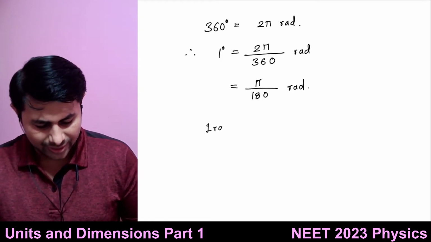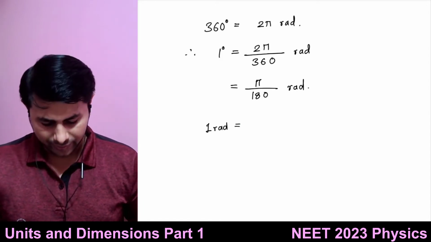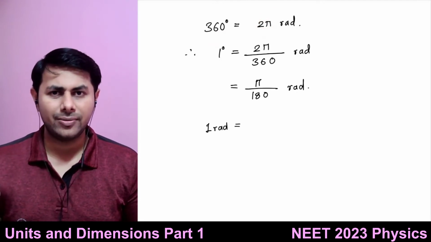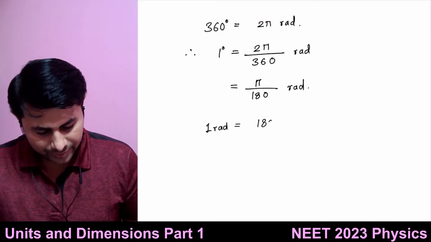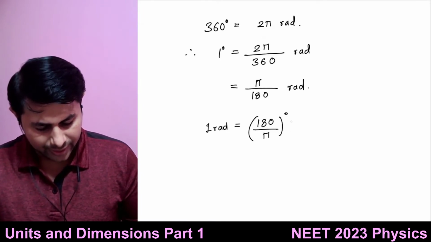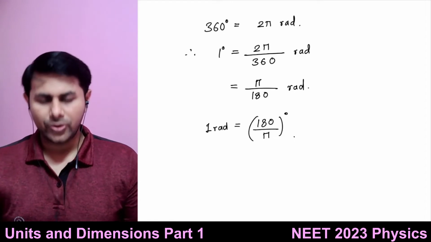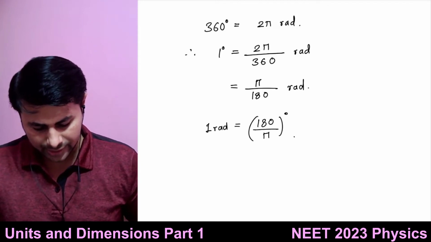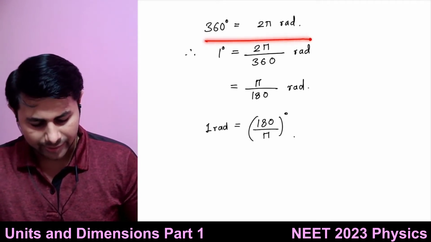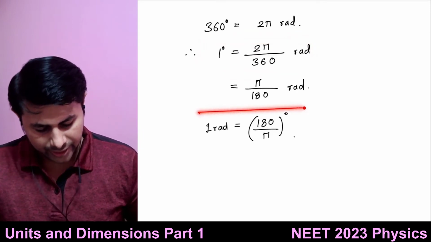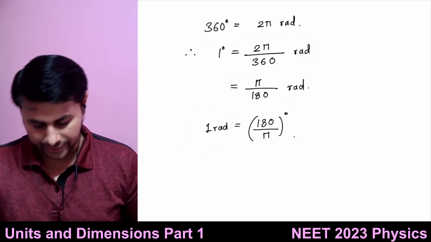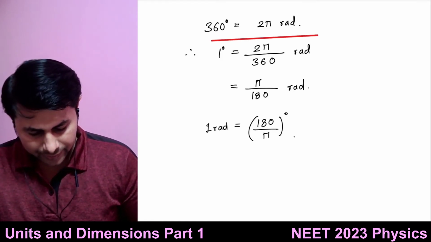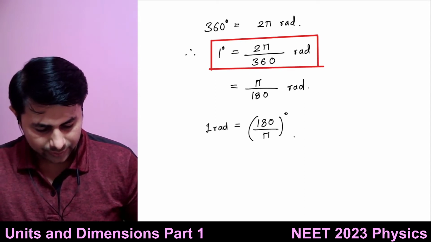Similarly, if I want a radian in terms of degrees, 1 radian is equal to, taking 2 pi to the other side, 360 divided by 2 pi, or 180 divided by pi, in degrees. So to convert between radians and degrees, use these two formulae: 1 degree equals 2 pi by 360 radians, and 1 radian equals 180 by pi degrees. Is this clear? Yes, sir.